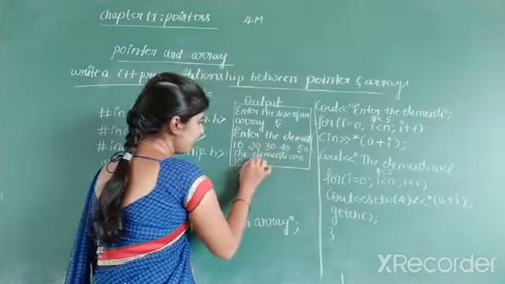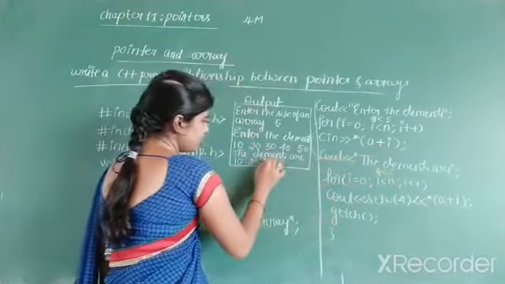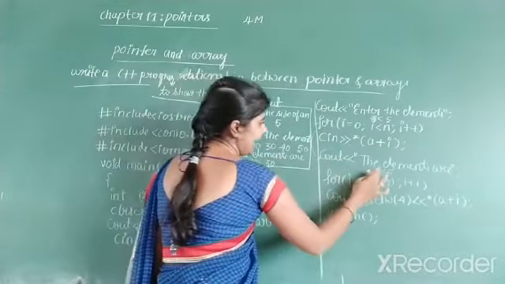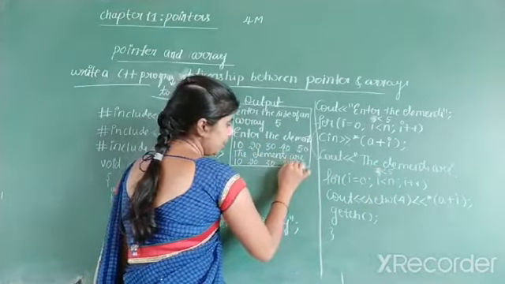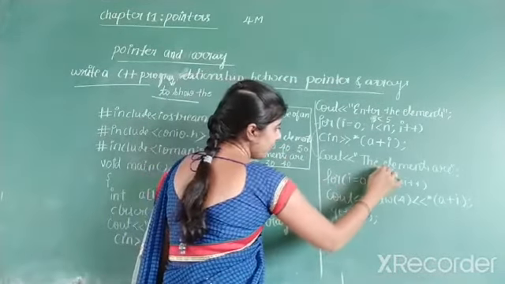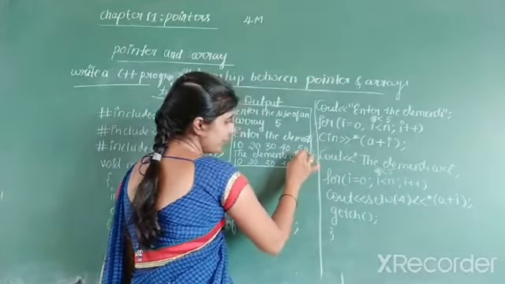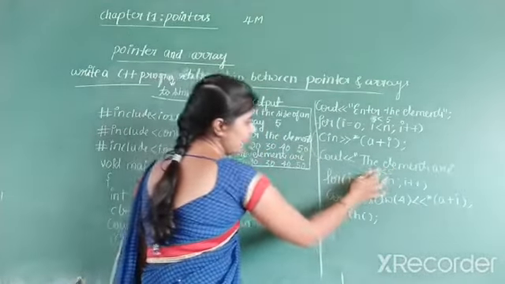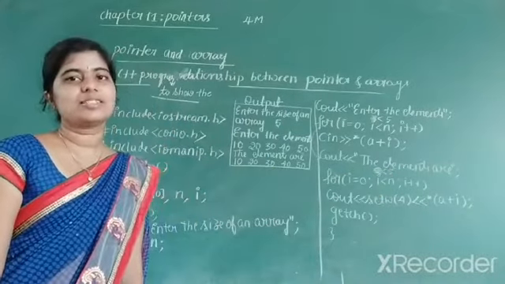What is present at 1? 20. And the I value becomes 2. What is present at 2? 30. And the I value becomes 3. What is present at 3? 40, and again go back to the loop. The I value becomes 4. When the I value is 4, what is the value here? 50 is the value. And when the I value becomes 5, 5 less than 5, the condition is false.